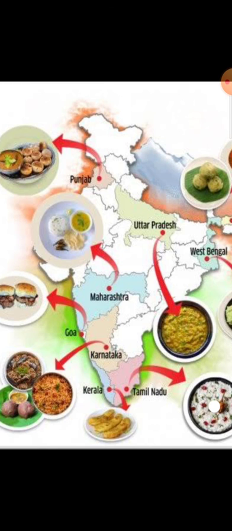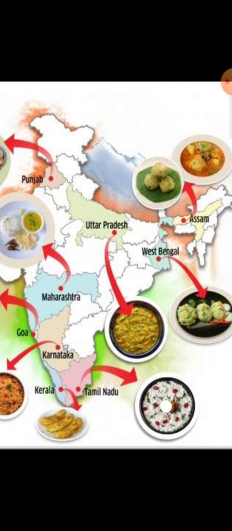The next thing, rice grows more in the southern and eastern areas of India. Rice is grown in the Kerala, Karnataka region till West Bengal. These are southern, and West Bengal is in the east. These regions are very good for growing rice.